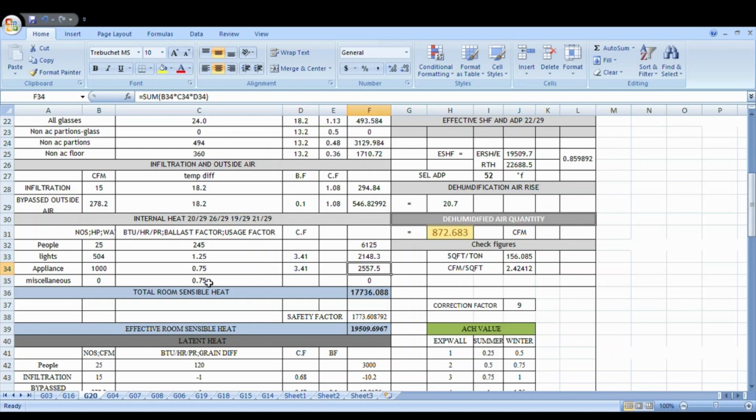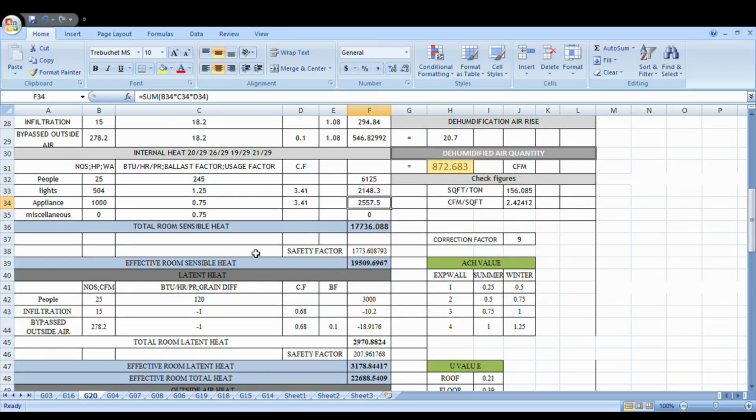Okay, here nothing is there, miscellaneous we don't have anything. So the sensible load is done. The total room sensible heat is 17736.088. Okay, and we have to add a safety factor, so you will get the effective room sensible heat as 19509.6967. Okay guys, so this is finished.